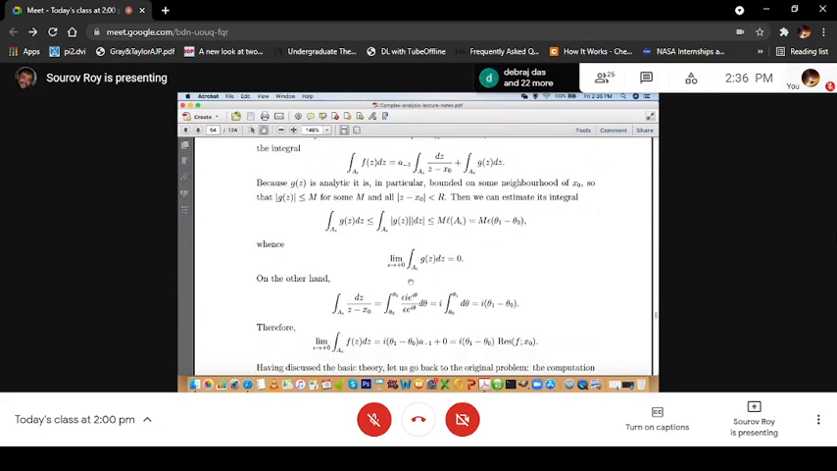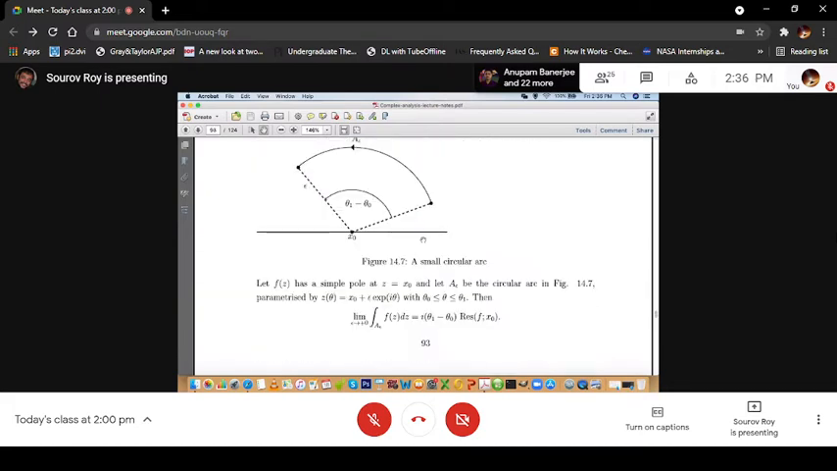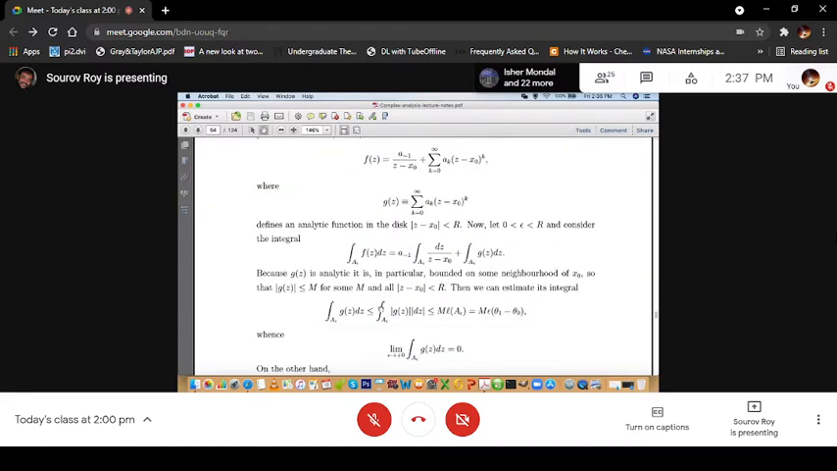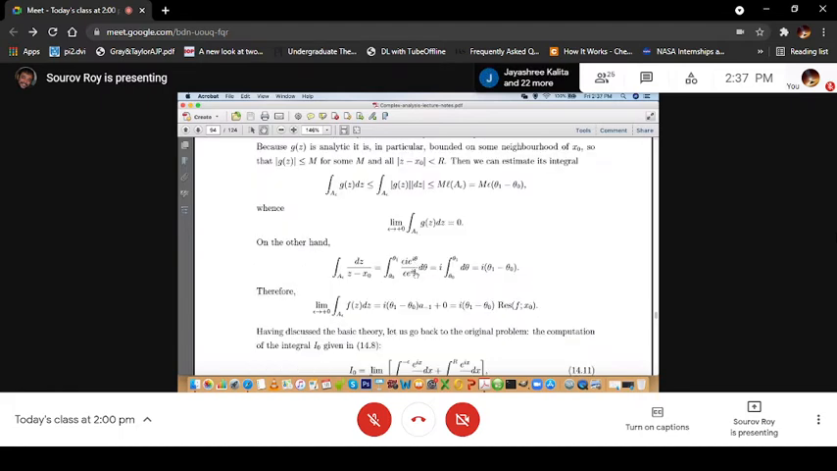Now on the other hand, we know that for the integration of dz by z minus x0 along A epsilon, z minus x0 is epsilon e to the power i theta. That is the way we have parameterized A epsilon. And dz is epsilon i e to the power i theta d theta. So if you cancel this epsilon e to the power i theta, it is i times the integration of d theta between theta 0 and theta 1, because you are doing it along A epsilon. So that is equal to i times theta 1 minus theta 0.